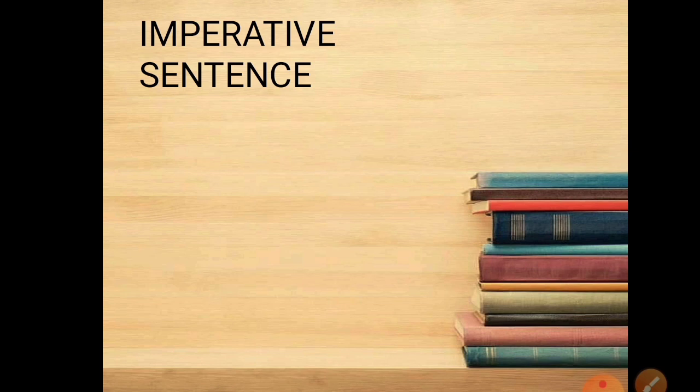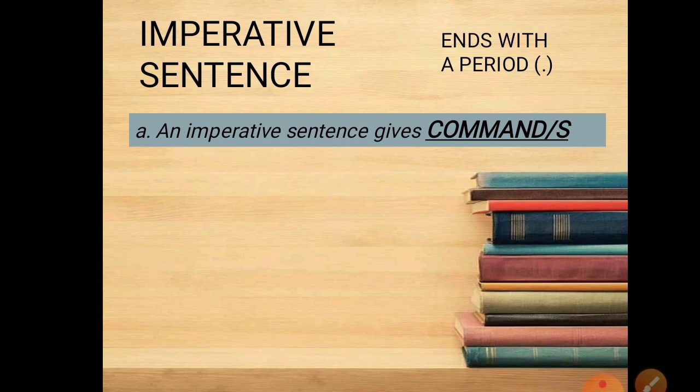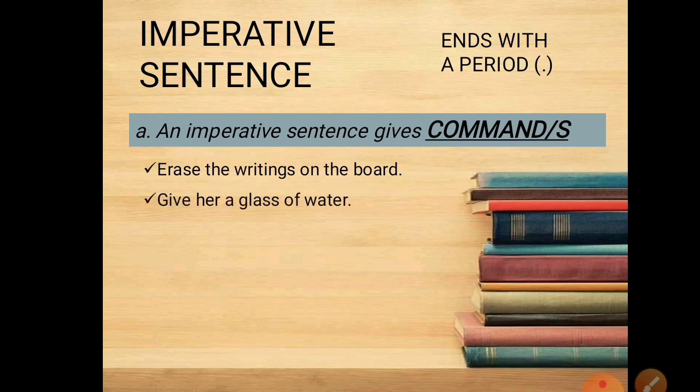When we talk about imperative sentence, it also ends with a period, and it is categorized into four. First, an imperative sentence gives a command. So you are giving a command to a person or to someone. Example, erase the writings on the board. Give her a glass of water. With these examples, we can determine that these sentences are giving a command. So that's why it's an imperative sentence.